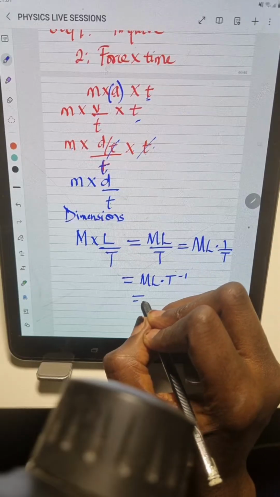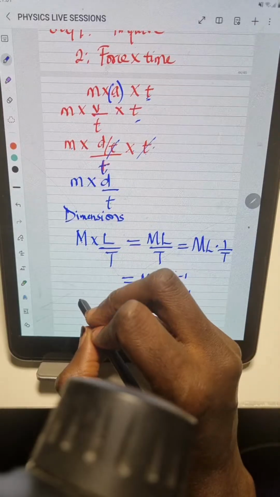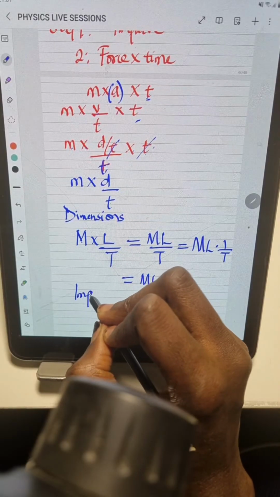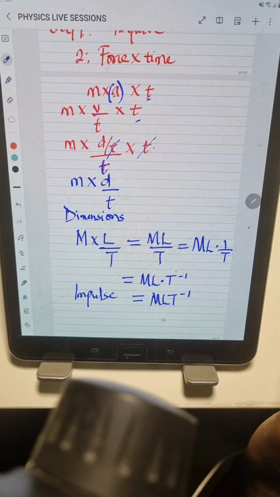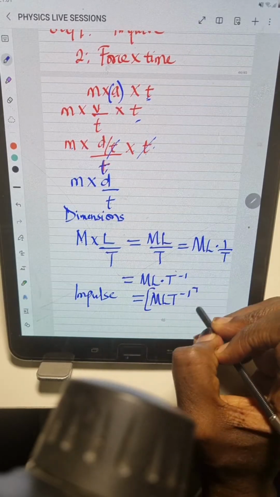So the final answer is MLT minus 1. This is the dimension for impulse, MLT to the power of minus 1.